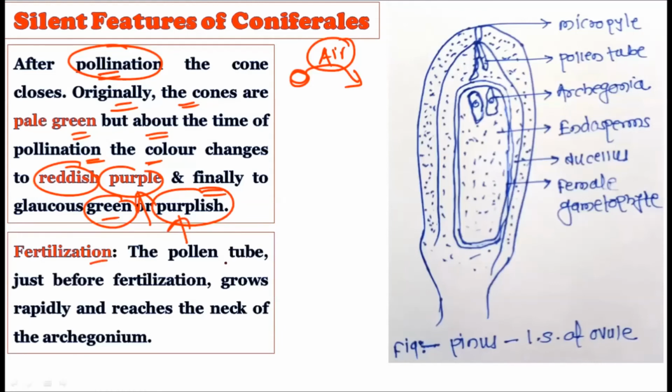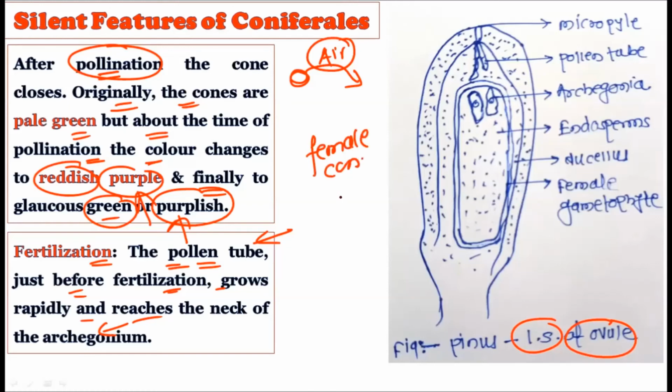Now the fertilization. Once the pollen has landed on the female gametophyte, the pollen tubes, just before the fertilization, grow rapidly and reach the neck of the archegonium. See, this is the LS of the ovule in the Pinus, because the Pinus will show the female cone. Now this female cone will possess the megasporophyll, and this megasporophyll will have the ovule.